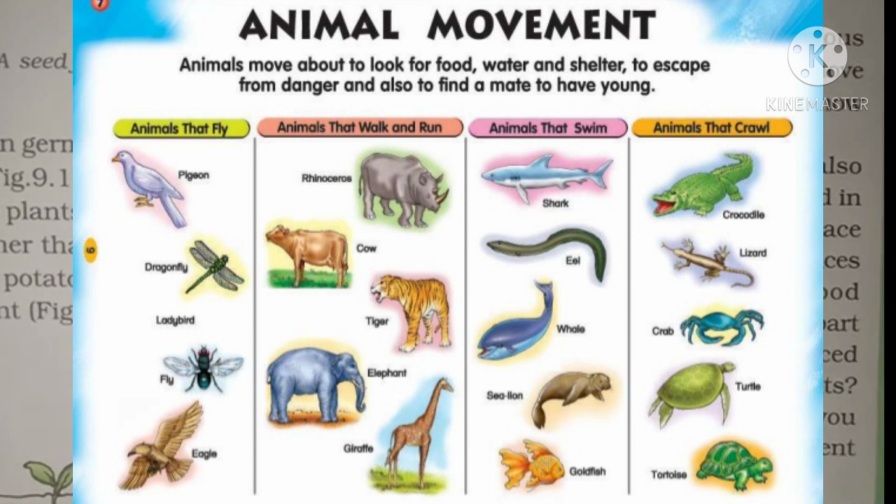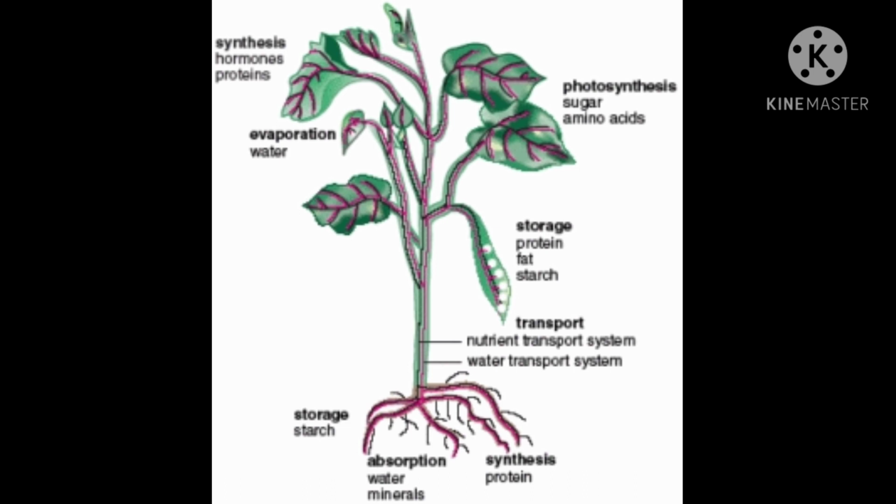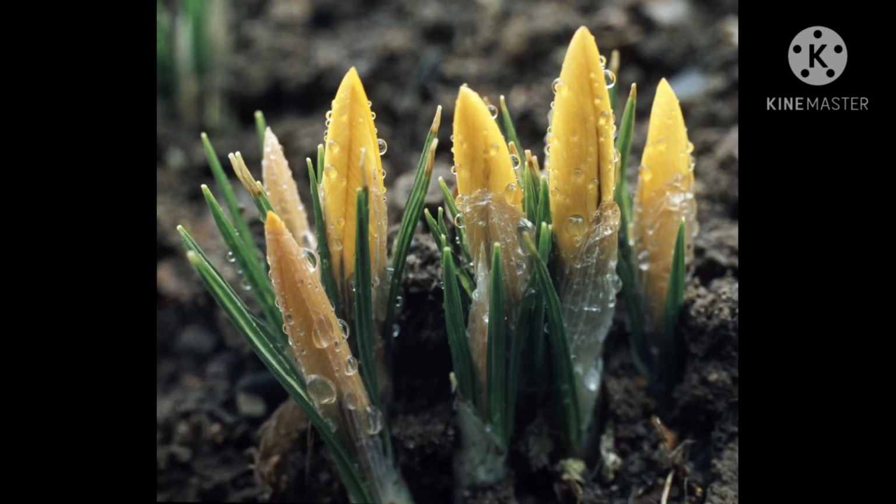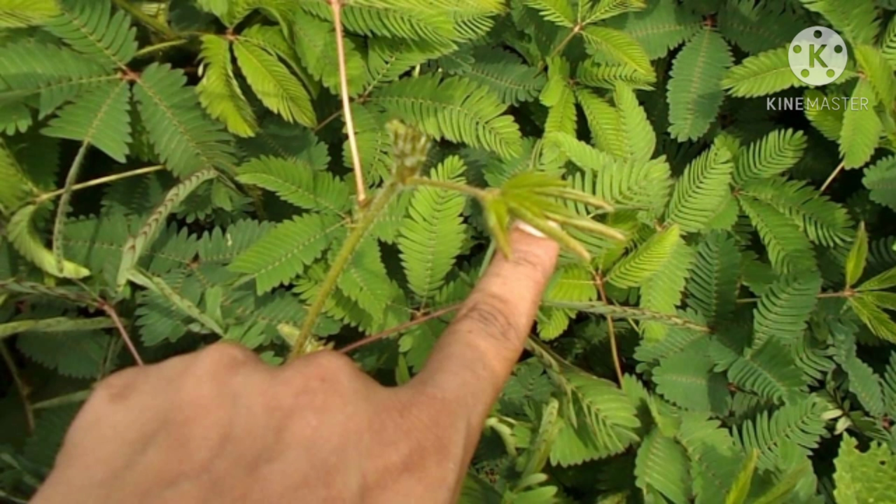Now what about plants? Plants are generally anchored in the soil, so they do not move from one place to another. However, various substances like water, minerals and the food synthesized by them move from one part to the other part of the plant. Have you noticed any other kind of movement in the plant? Have you noticed the opening and the closing of the flowers? Do you recall some plants that show movement in response to certain stimuli? Yes, we have learned about the mimosa plant.